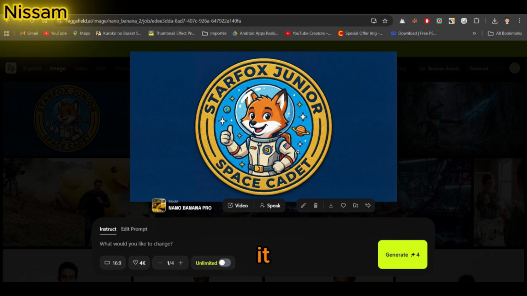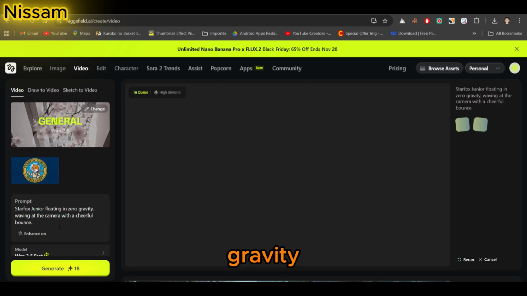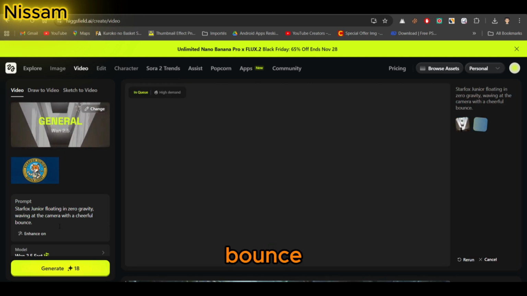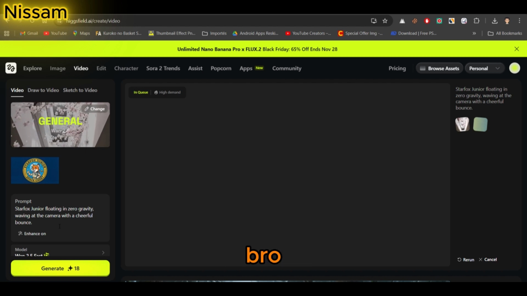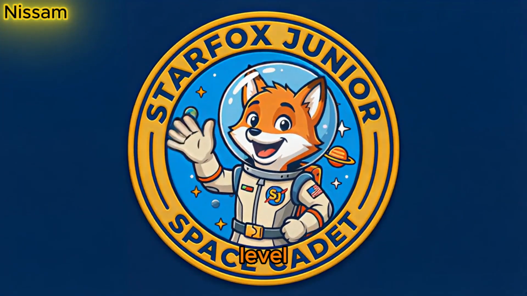Let's animate it. Star Fox Jr. floating in zero gravity, waving at the camera with a cheerful bounce. I click generate. Bro, this is Pixar level energy.